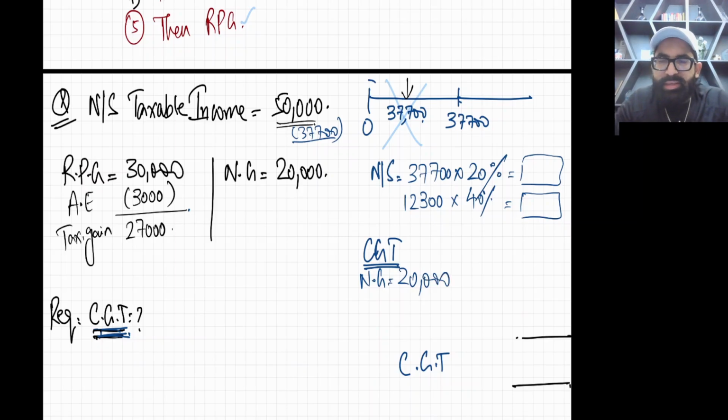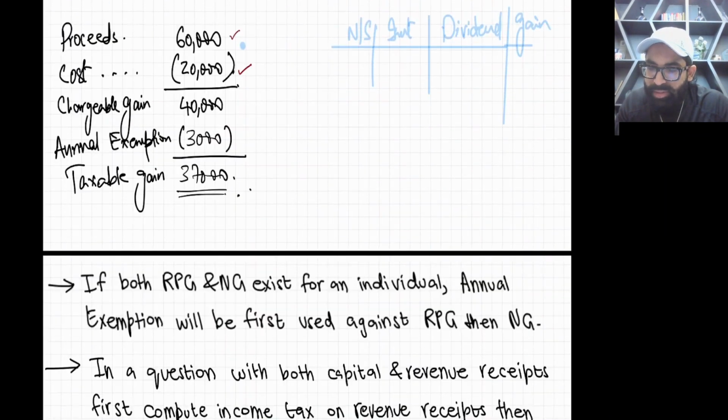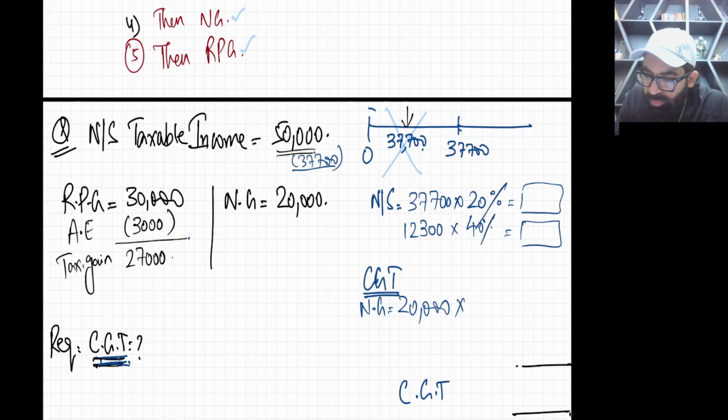As in this question, my dear student, your first band is already consumed. So obviously NG will come in the second band. And what is the second band tax rate? It's 20% for NG. So 20,000 multiplied by 20%, which is 4,000.